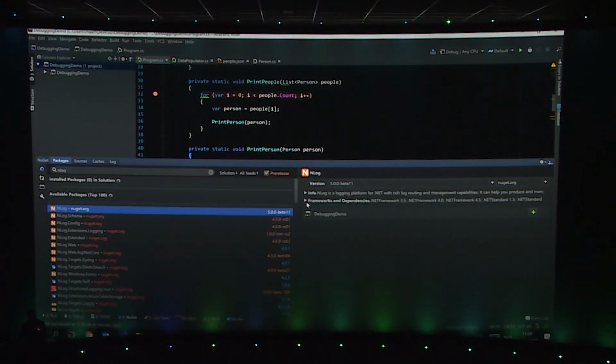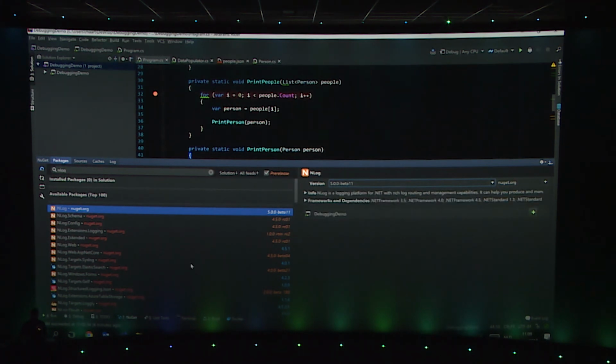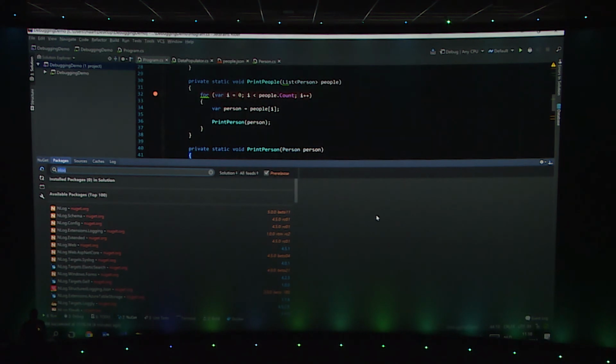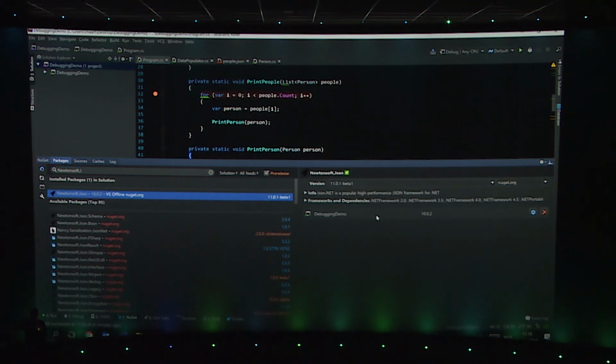Everything you expect from a NuGet client is there. I can install, I can select the version, I can look at the frameworks, at the information, etc. I can upgrade, I can downgrade, it works with the old project formats, works with the new project formats, and so on. The cool thing is that I can also make typos. So if I search, for example, for newtonsoft.jnos, it should find JSON, but apparently it doesn't today. But still, it's quite fast in discovering the actual package name.